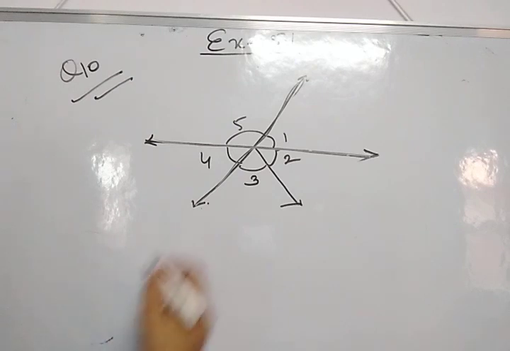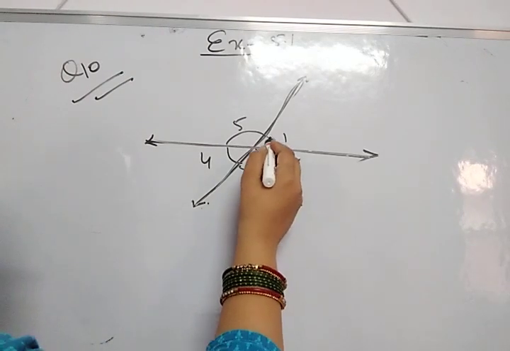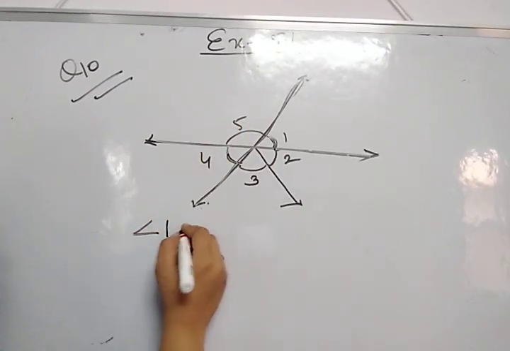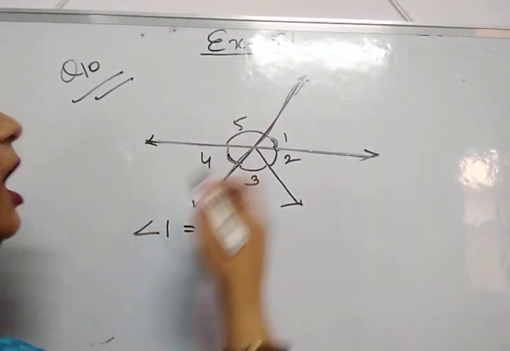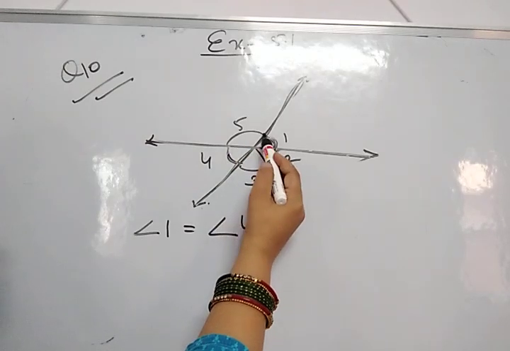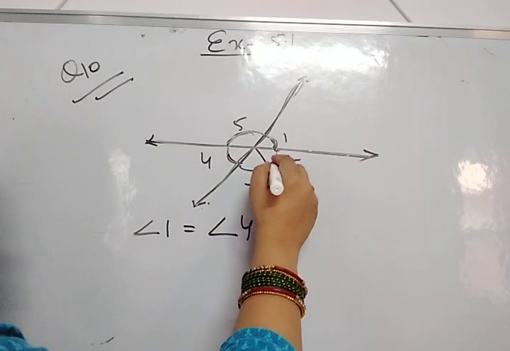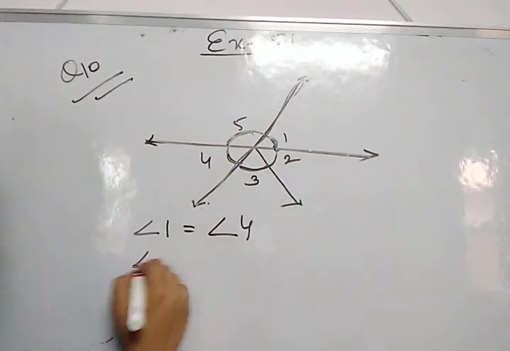Okay. Then what is the vertically opposite angle of angle 1? That is angle 4. And what is the vertically opposite angle of angle 5? That is angle 2 plus 3.